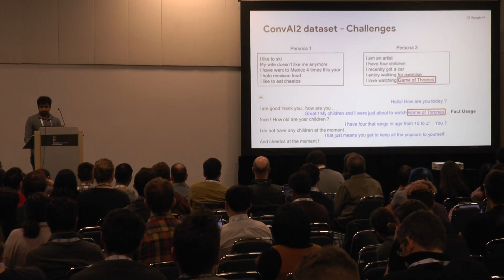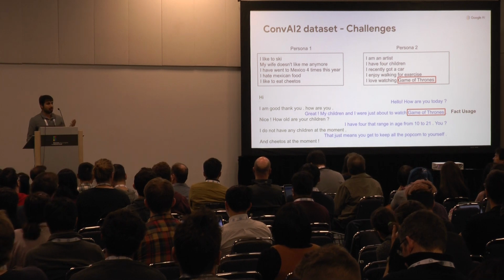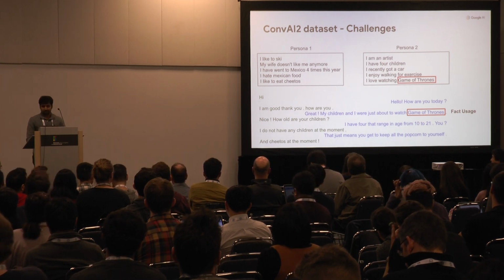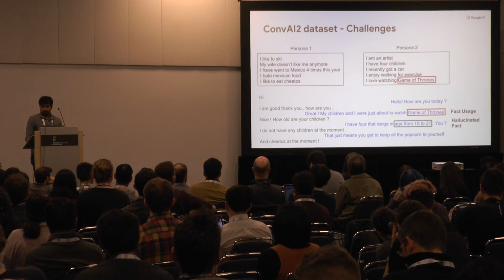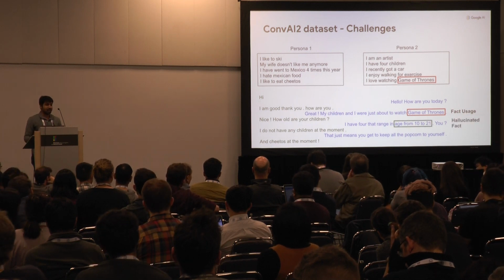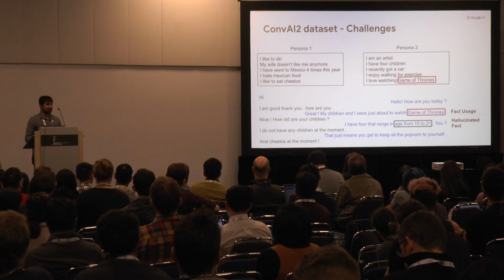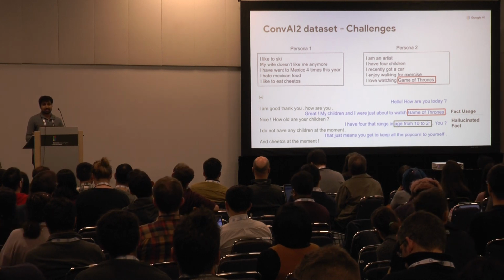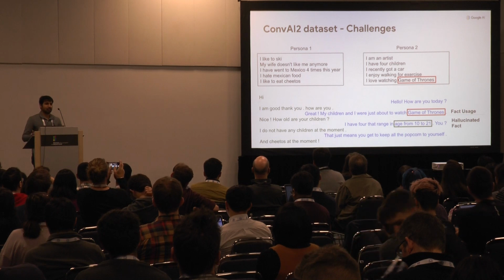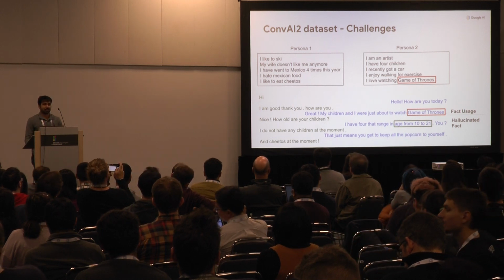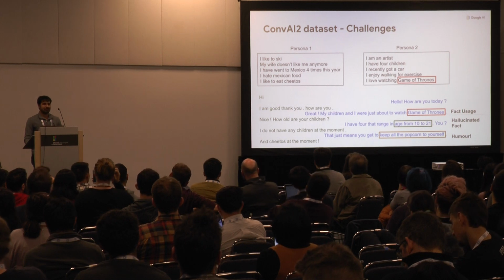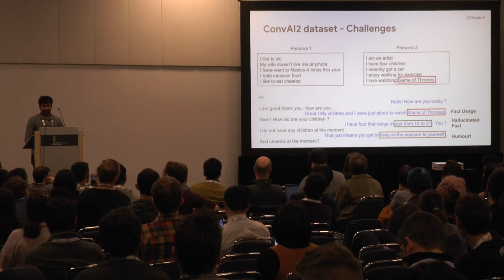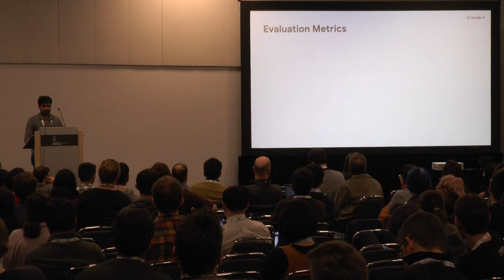A few challenging things about this data set: first is the usage of facts. We need to copy information from the persona sometimes. Hence, we believe copying information could be useful. There are also some hallucinated facts, where people make up facts while doing these dialogues, and this is challenging because it is difficult for the model to just hallucinate facts on its own. And there is also humor, which I don't know how good the model will be at. So these are the challenges of this data set.